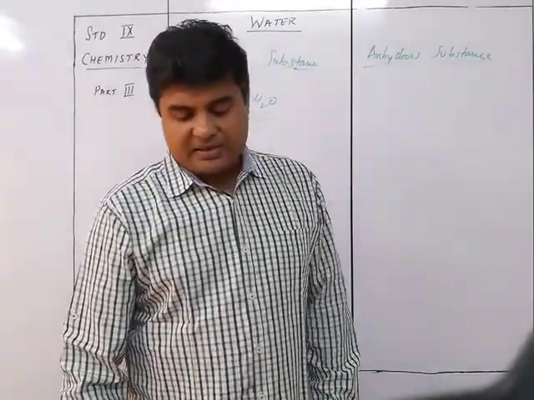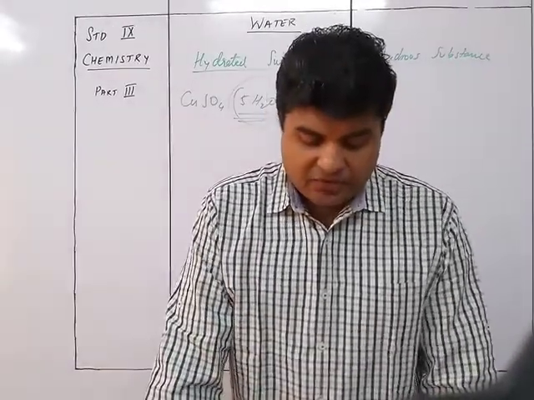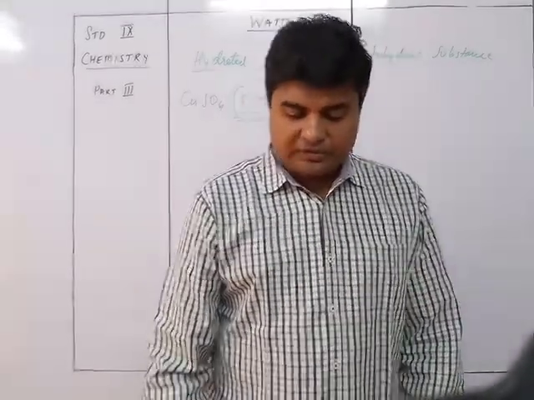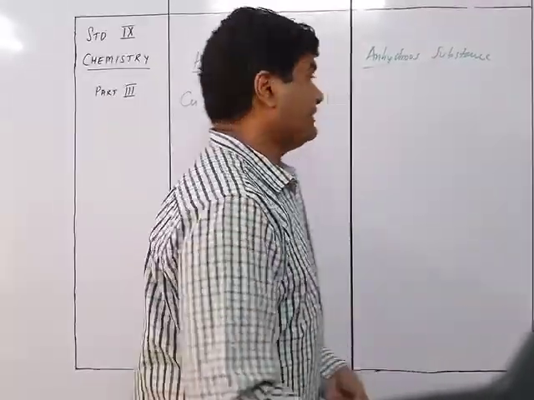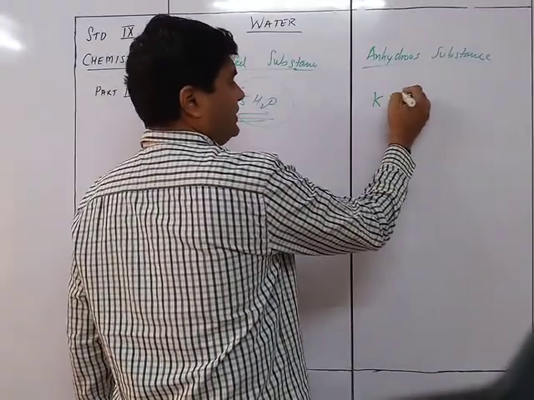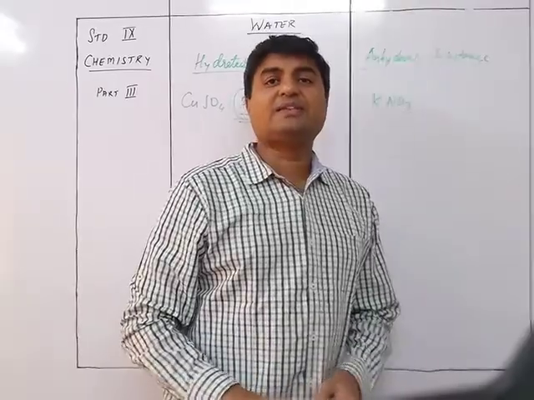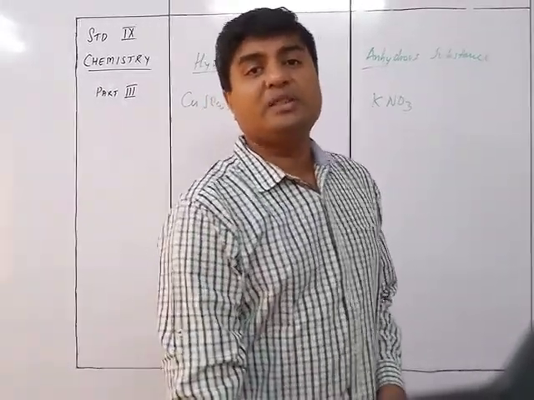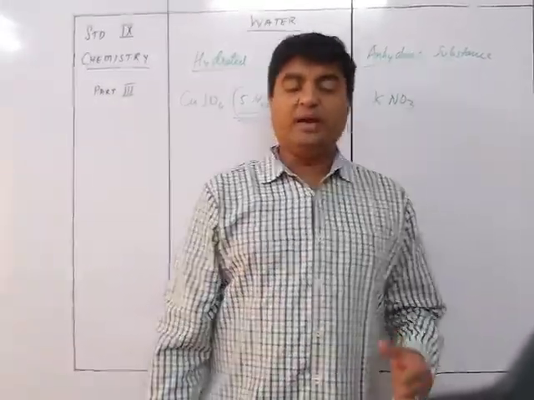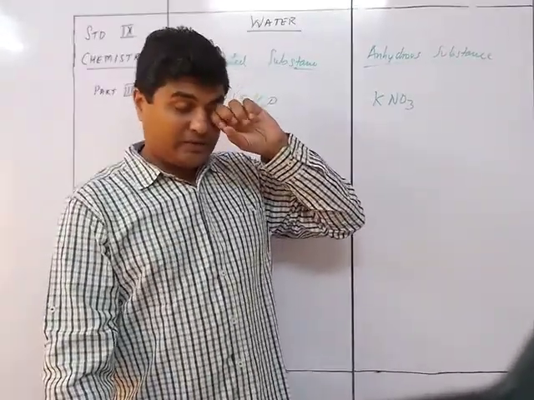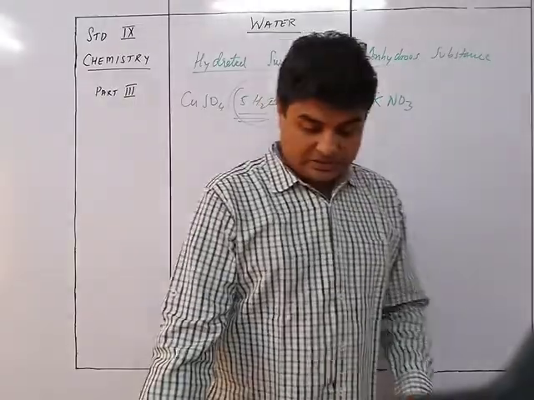Whereas an anhydrous substance does not contain a fixed number of molecules as water of crystallization in loose chemical combination with the substance. For example, KNO3. So KNO3 doesn't need any water of crystallization. It is crystalline in shape even without the presence of water. That's why it is a naturally crystalline material, which is an anhydrous substance.